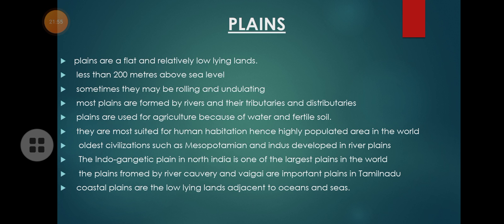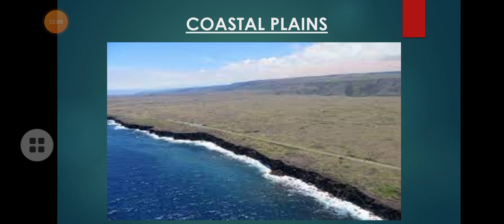Okay, and there is also another form of plain, we call it coastal plains. They are adjacent, that is, they are next to the oceans and seas. Look at the picture here. So the land portion which is adjacent, next to the sea or ocean, we call it coastal plains.